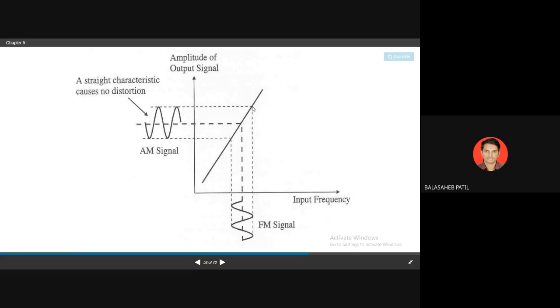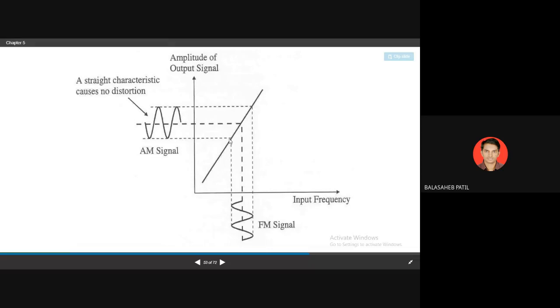Here positive voltage will be created, that is plus Vm. Here negative voltage will be created, that is minus Vm. So Fc plus deviation will create more voltage, that is equivalent to plus Vm. At this point the voltage will be null, that means no voltage will be created, the value will be